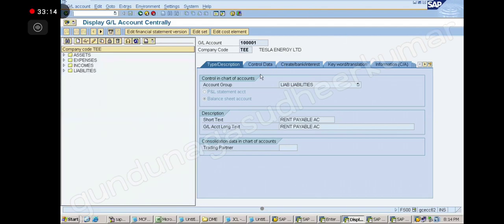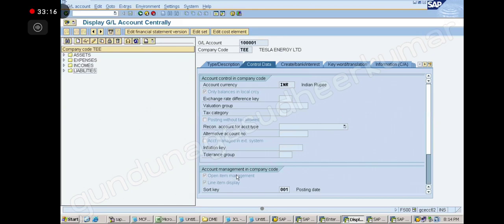Yeah, the only difference is this is the first time we are creating an open item account. Every supplier we create, we select that one also. Suppliers and customers are by default open item. You don't have to select. Okay.